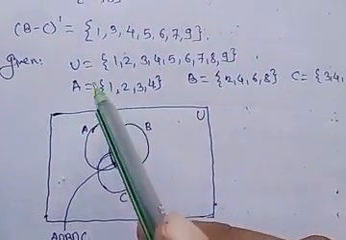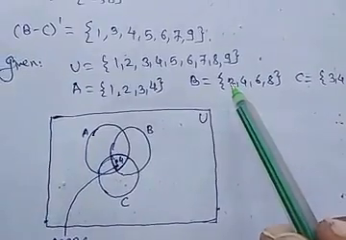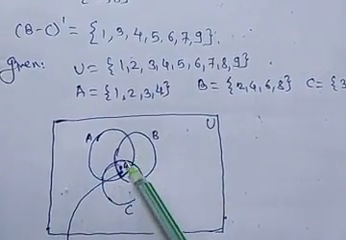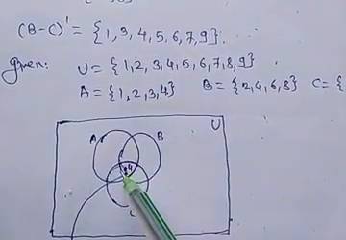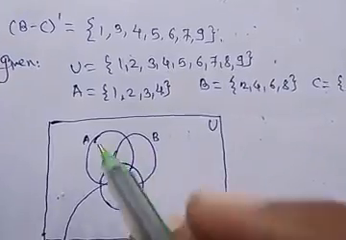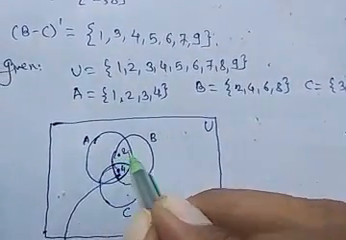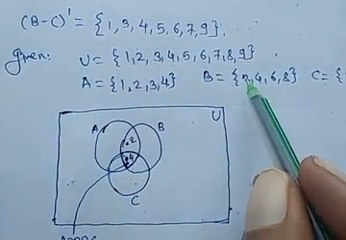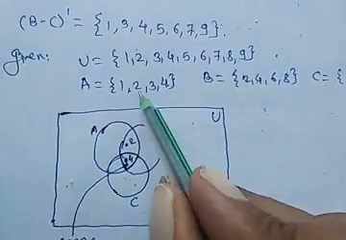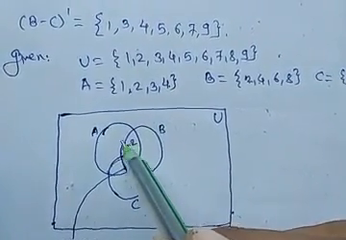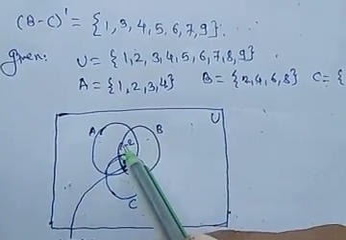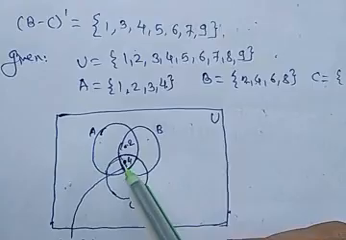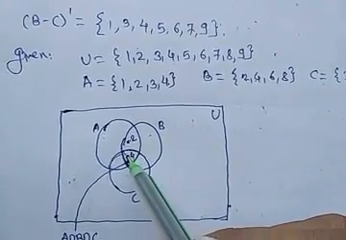Common from A and B are here 2 and 4, but 4 already is in between A and B, so we only write here 2. Common for A and B are 2 and 4, so we only write the remaining 2. And 4 is also common for A and B, we write it in because it is common for all.